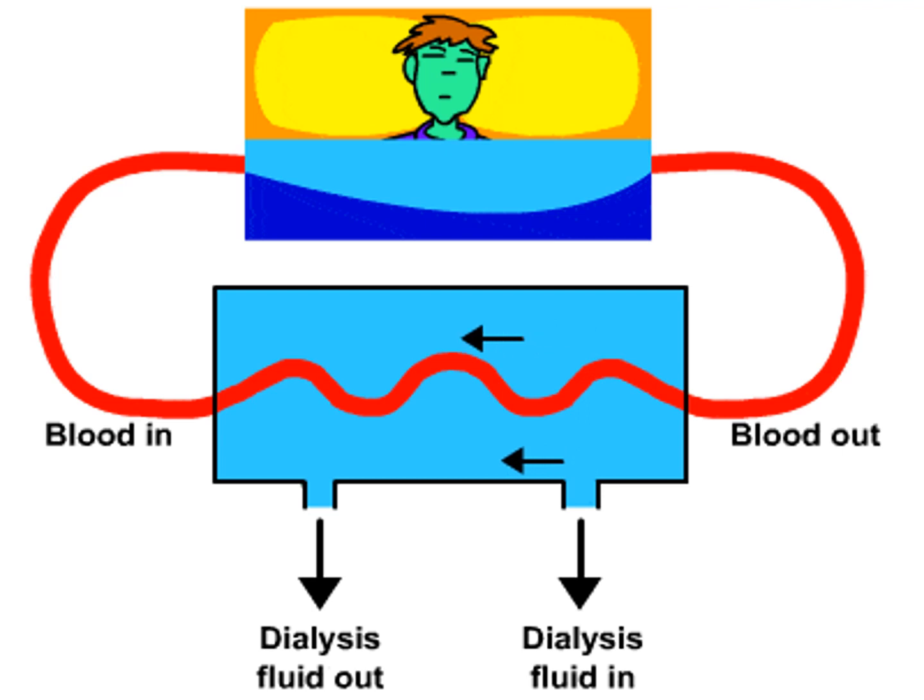Now, the blood that is passing. So if you see here in the picture, you have blood coming out. On the right hand side, if you see, blood out is written. So it's actually taken from the person. It goes through the dialysis machine. Now what is happening in the dialysis machine? There is a fluid which continuously moves in and out.